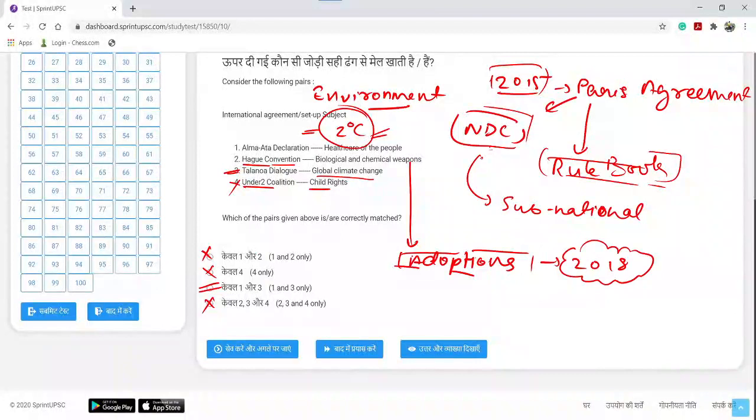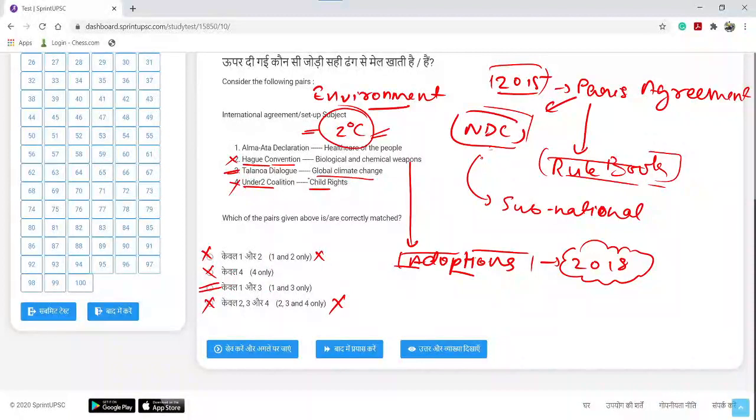Okay, so the statement for match 2 is again incorrectly matched. So for that purpose, we can eliminate option A, option D.